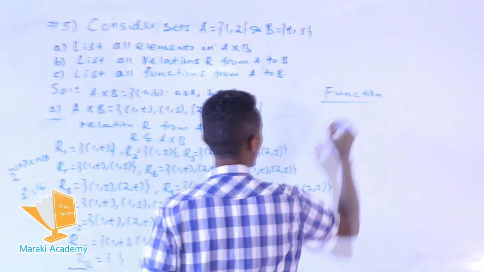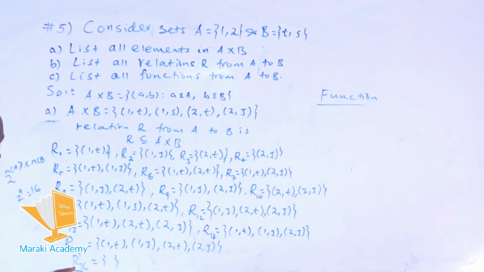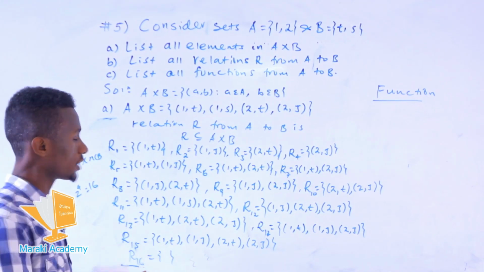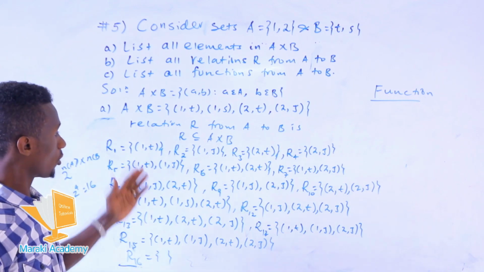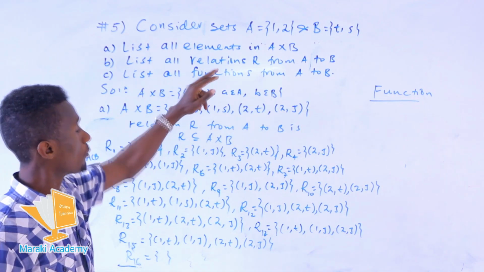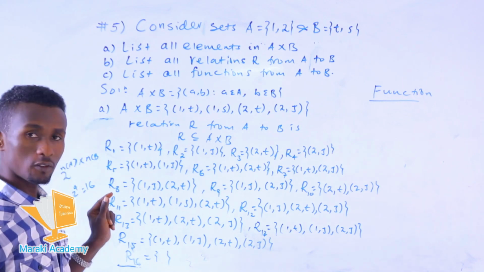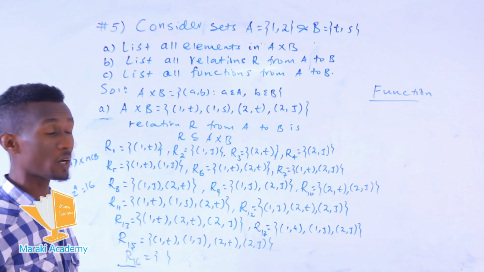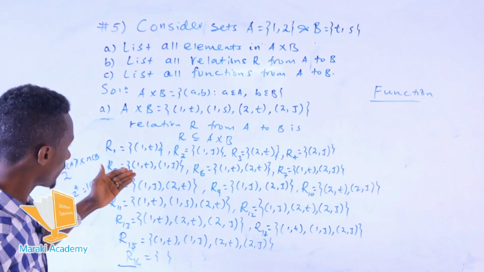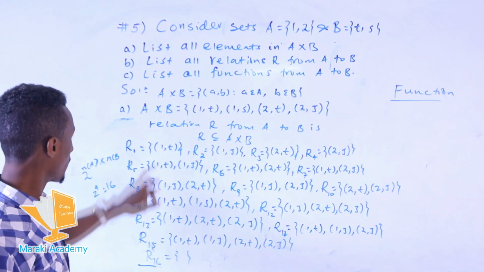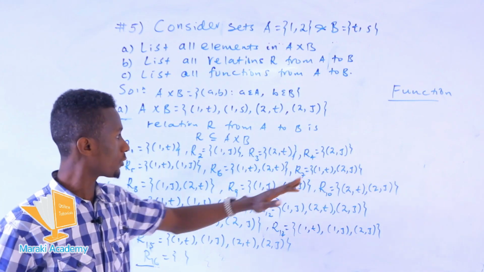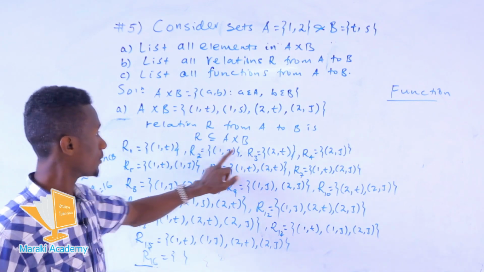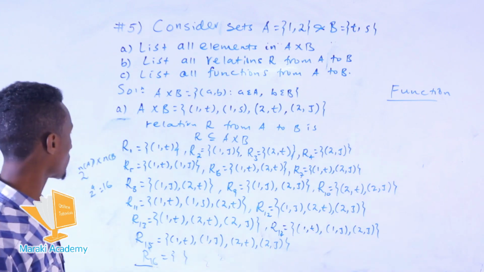from these relations, to determine the functions, first we must consider the criteria for a relation to be a function. The whole domain must be the set A, and every element in the set A must be assigned to no more than 1 element in set B. So which satisfy these 2 conditions? R1, R2, R3, R4 do not satisfy the first condition because the domain is only 1 or 2. So they do not satisfy the first condition.